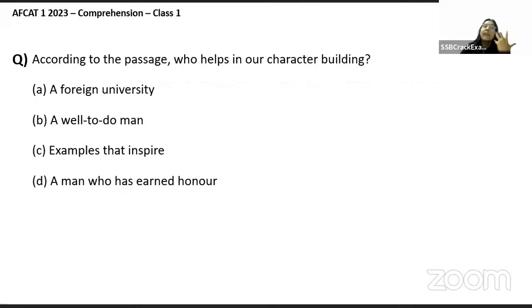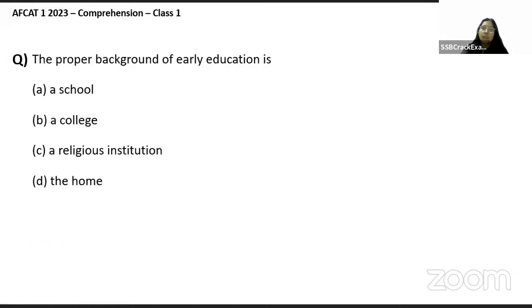Which is helping this child in building their own character, right? Because they have these examples, their parents are working very, very hard for them, है ना, so that they can do something. So examples that inspire would be the answer. Absolutely correct. Next पे चलते हैं.